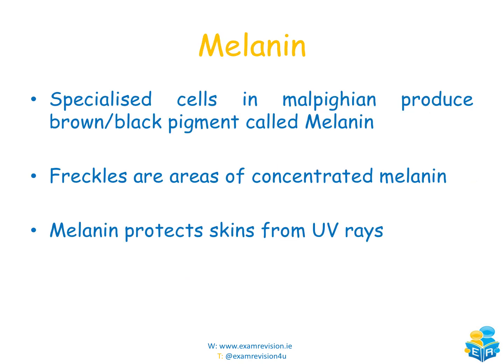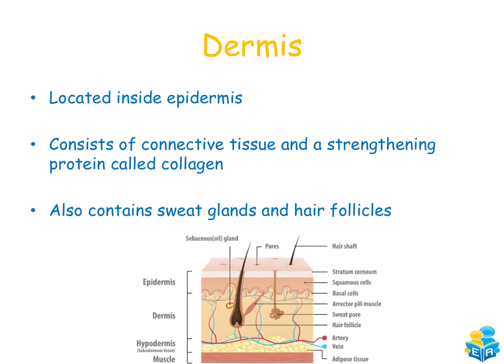Now we do have specialized cells within the Malpighian layer that produce these brown-black pigments called melanin. You've probably heard of it before. If you think of freckles that might be on your face, these are areas of concentrated melanin. They're the pigmentation. And what melanin does is it protects our skin from UV rays from the sun. So we've looked at the epidermis layer.